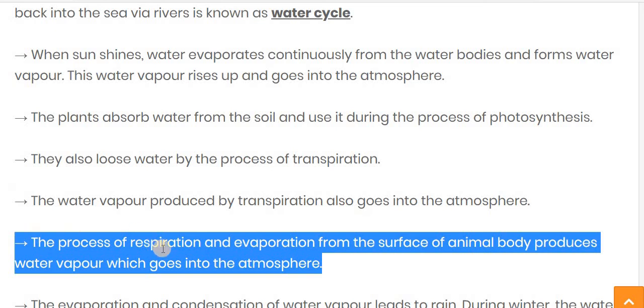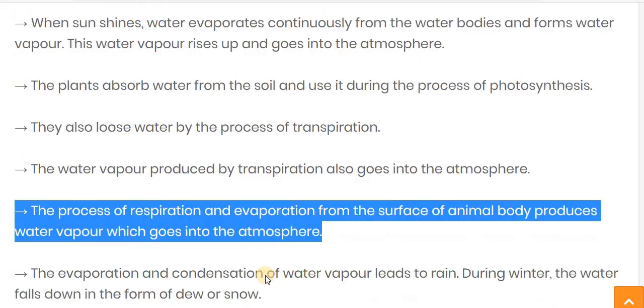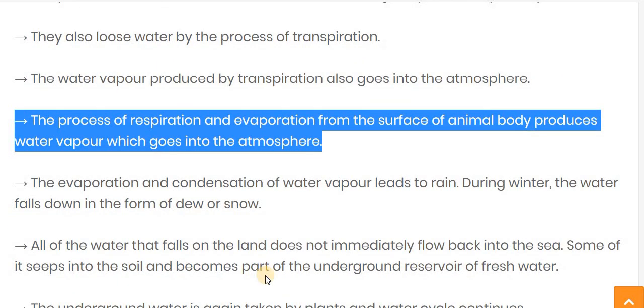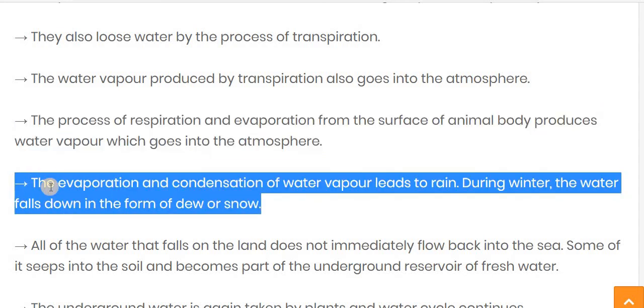The third thing is the process of respiration and the evaporation from the surface of the animal body. It also produces water vapor which goes into the atmosphere. Now after this water vapor formation, what happens, that we will see.